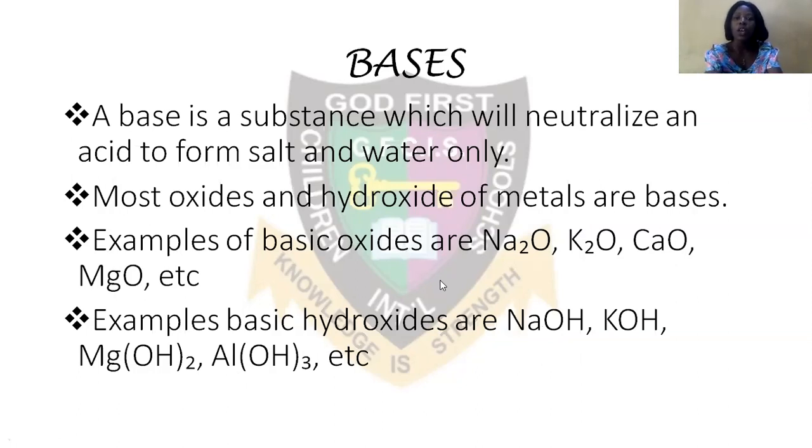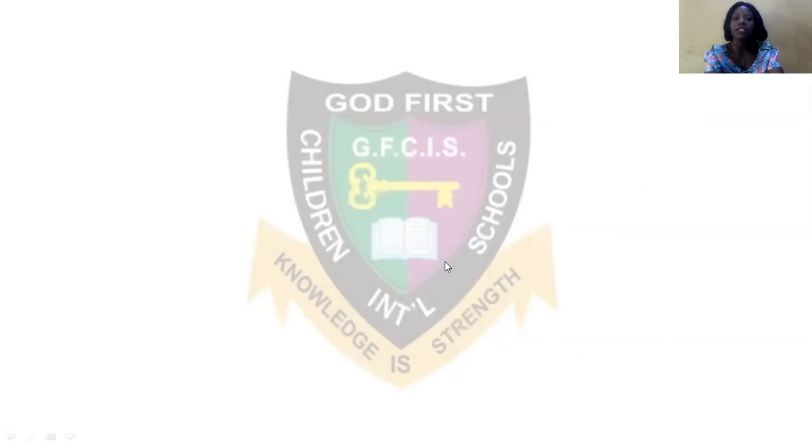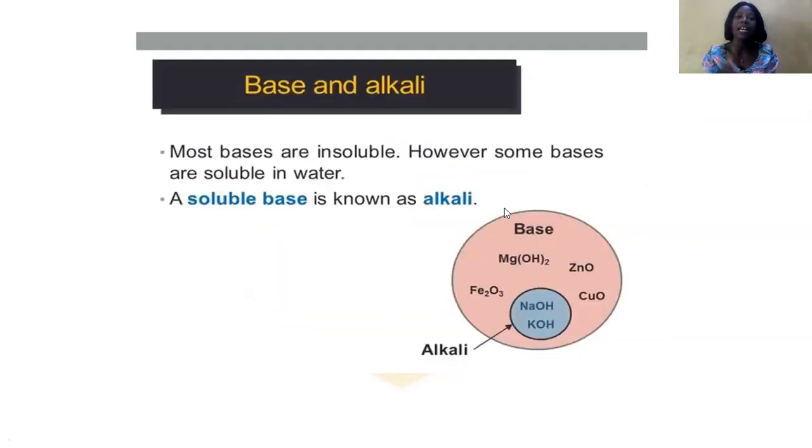Now, going on, let's look at bases and alkalis. Most bases are insoluble. That means they don't dissolve in water. However, some few of them will dissolve in water to give us alkali. So any base that dissolves in water is an alkali.